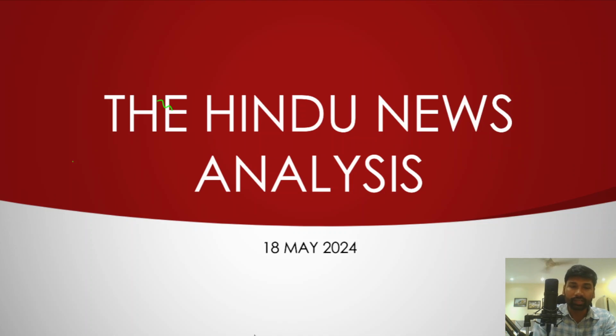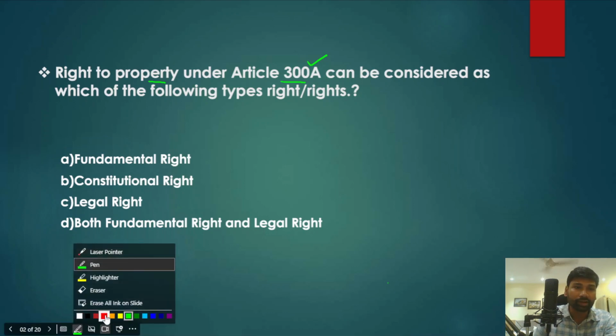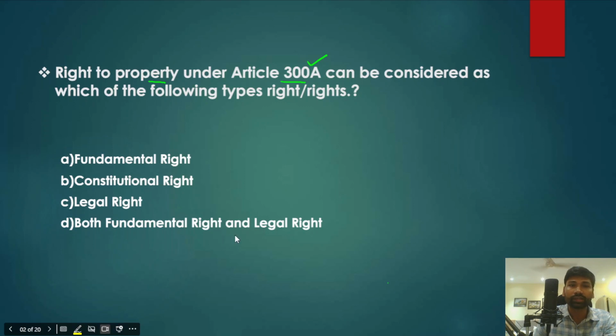Before discussing them, you all knew that I gave one practice question yesterday. The question was, right to property under Article 300A is considered which of the following types of right or rights? The options are A, fundamental right, B, constitutional right, C, legal right, and D, both legal right as well as constitutional right.